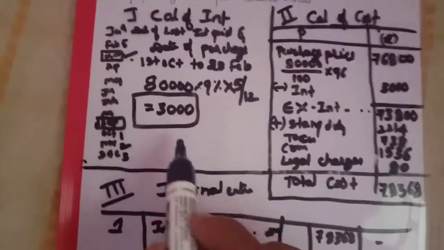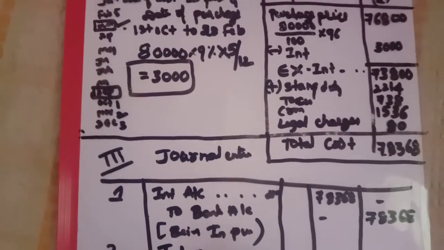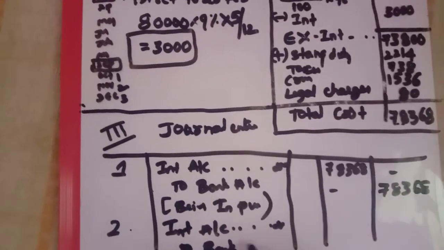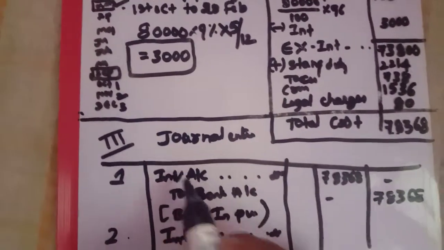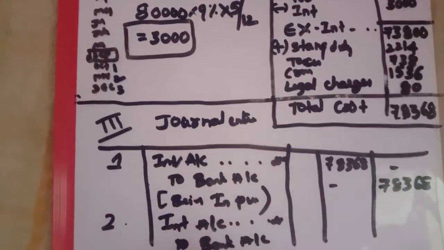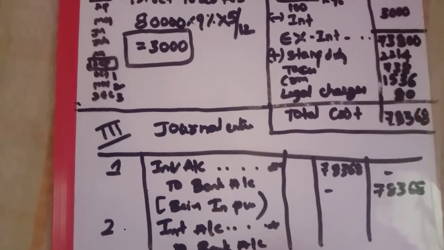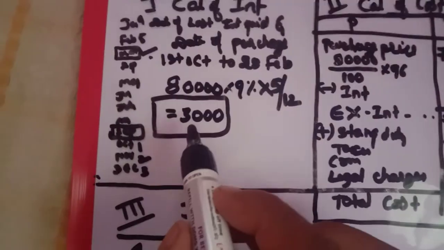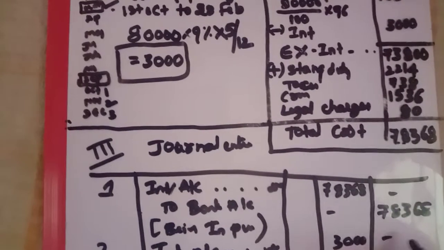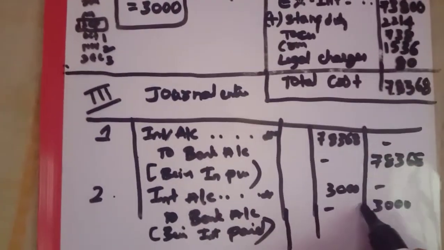As usual, the second journal entry. For interest also we need to pass one journal entry. Interest is 3,000, so interest account debit to bank account, being interest paid. This is investment, don't get confused. First one is investment account debit to bank account, second one is interest account debit to bank account. How much interest did we calculate? 3,000 of interest. These are your journal entries.